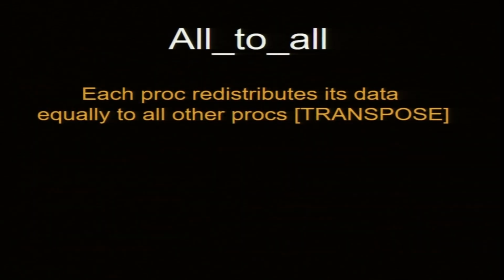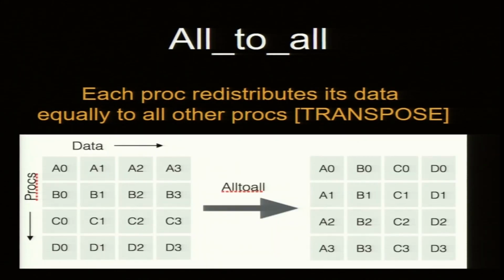Okay. Now, this is an important function: alltoall. Each processor redistributes its data equally to all other procs. This is a complex function. Processor 0 has data A0, A1, A2, A3. Processor 1 has B's, processor 2 has C's and processor 3 has D's. I want to distribute equally. So, P0 has A0, A1, A2, A3. What will it do? It wants to give one to P1, one to P2, one to P3.